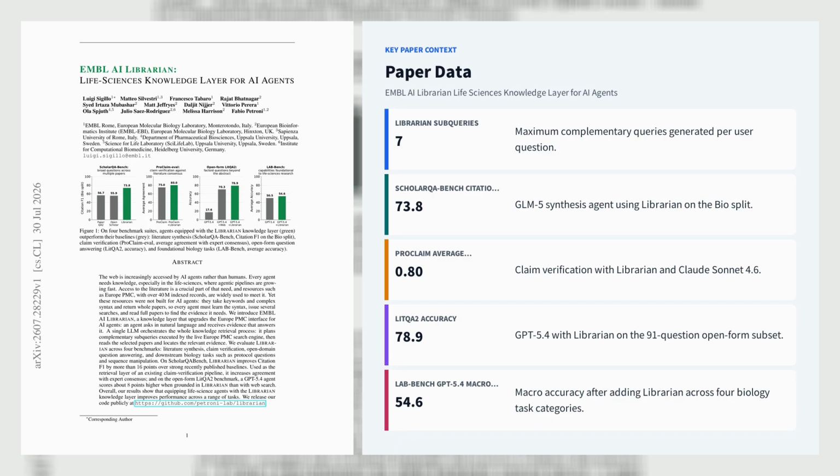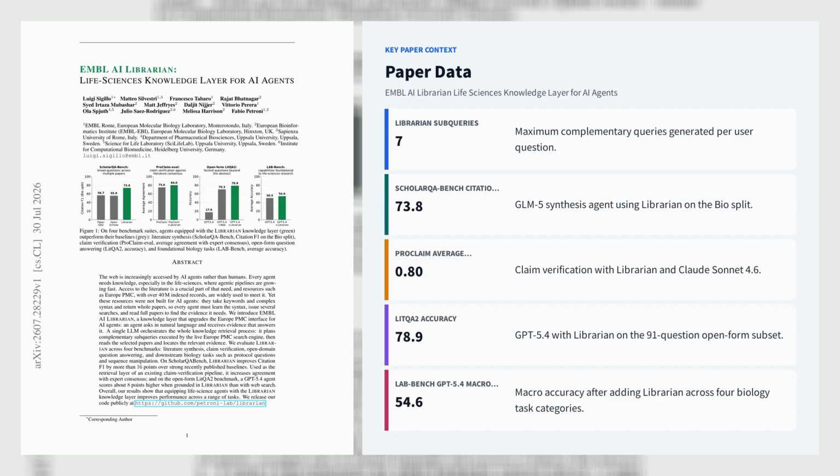On the 91-question open-form LitQA2 subset, an OpenAI GPT-5.4 agent achieved 78.9 accuracy with Librarian, compared with 70.3 using web search. For LAB-Bench, GPT-5.4 macro accuracy increased from 50.5 to 54.6, with CQA accuracy rising from 52.5 to 63.8.